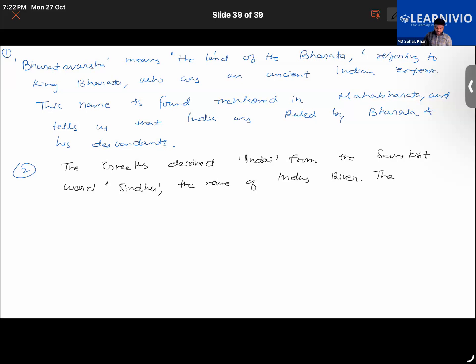Then the Persians changed Sindhu to Hindu.